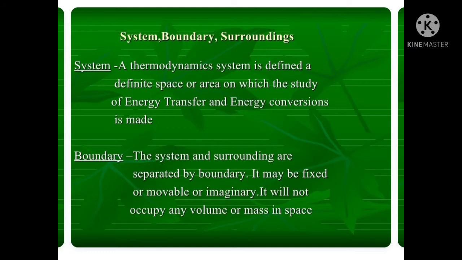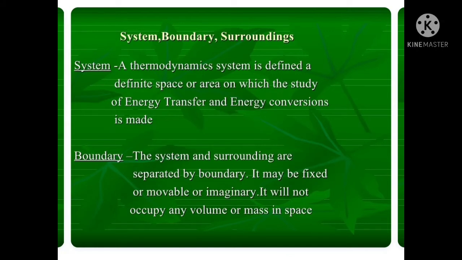The real boundary, that is a vessel containing liquid, forms a thermodynamic system, with the walls of the vessel forming a real boundary surface. The imaginary boundary, that is a mass of liquid flowing along a pipe, this type of boundary may not be constant in shape and volume.